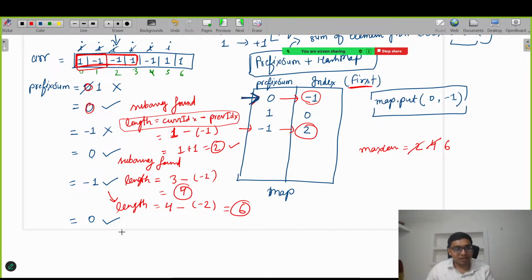Subarray found again means we are happy. So let's calculate the length again. The current index I value is 5 minus the previous index, which is -1. So now it will become 5 plus 1, that is 6. Got it? Now we check this length against the maximum length. It is the same, so no need to update. If it is greater, then we will update. Now, let's move ahead.